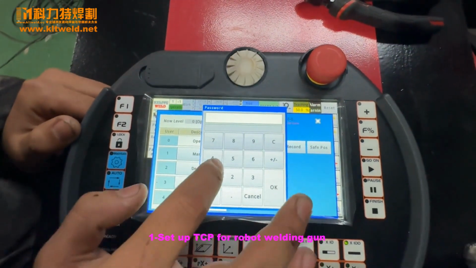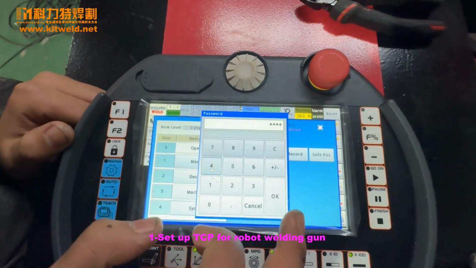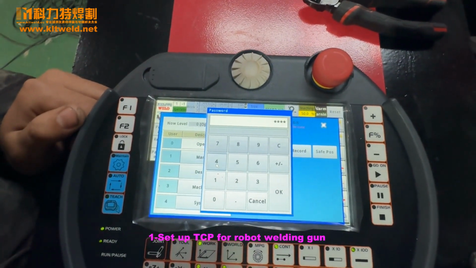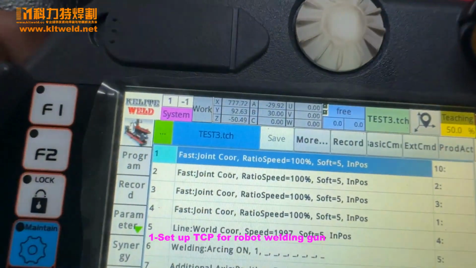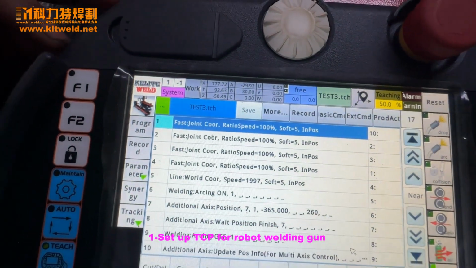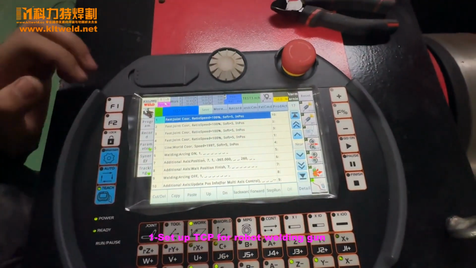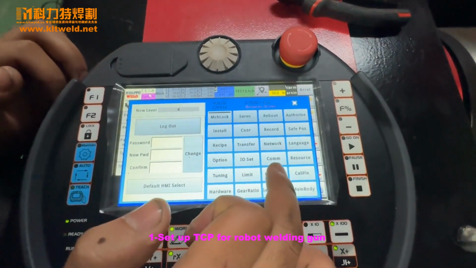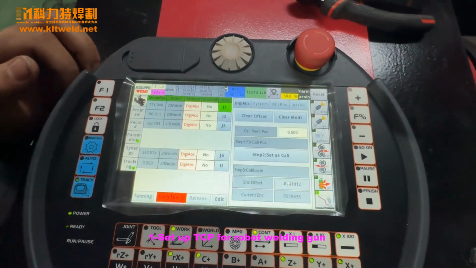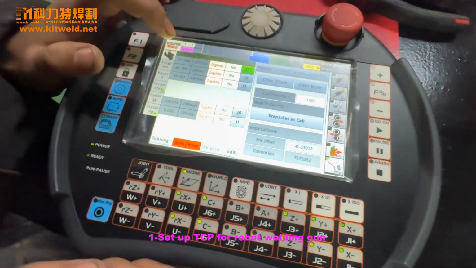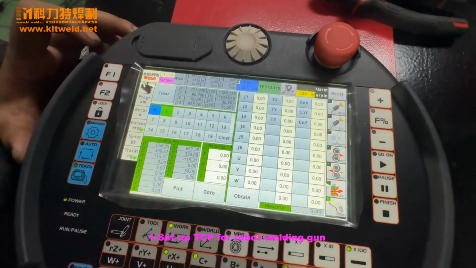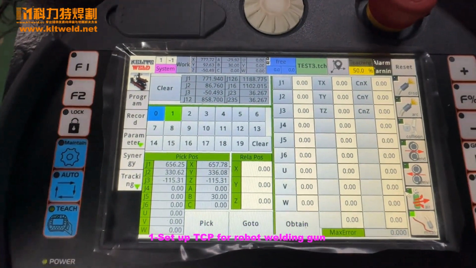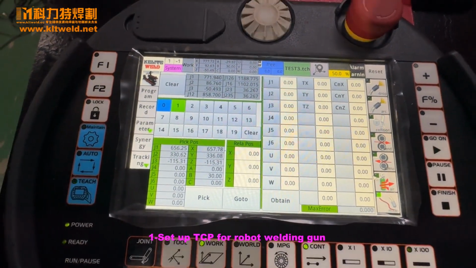Set the password. Okay, here is system. Okay, now choose the... Okay. Now this page is how to set the TCP.